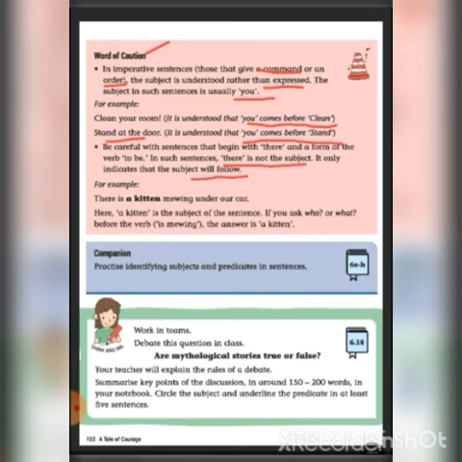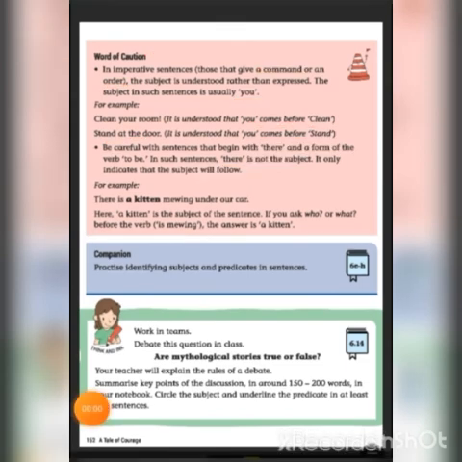So, we should be very careful, children. If a sentence begins with there and a form of the verb to be, in such sentences there is not a subject. It only indicates that the subject will follow. For example, there is a kitten meowing under our car. Here a kitten is the subject of the sentence.